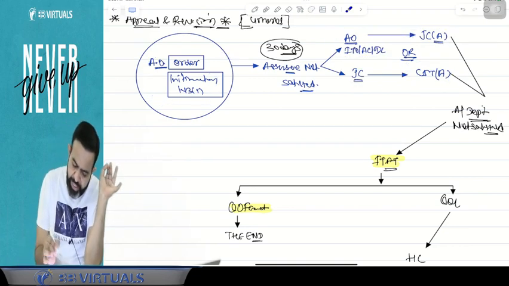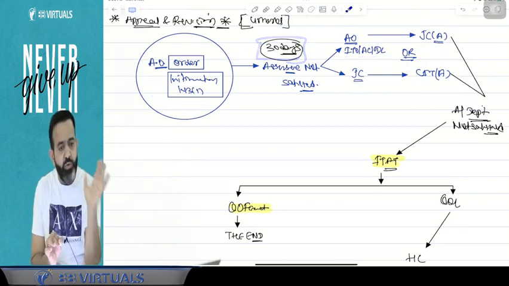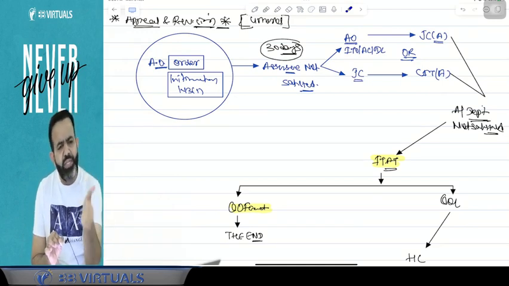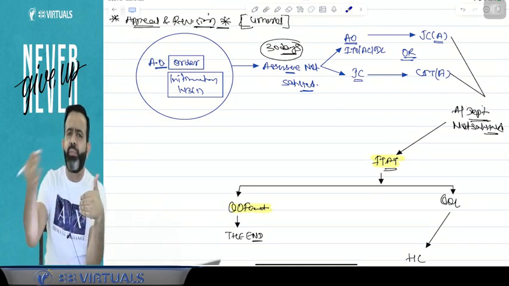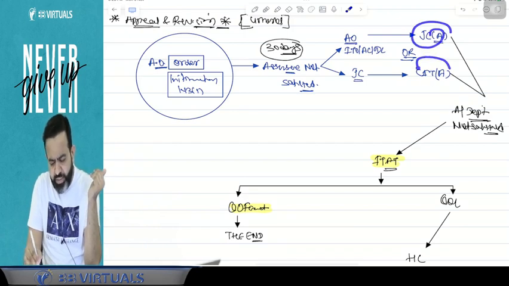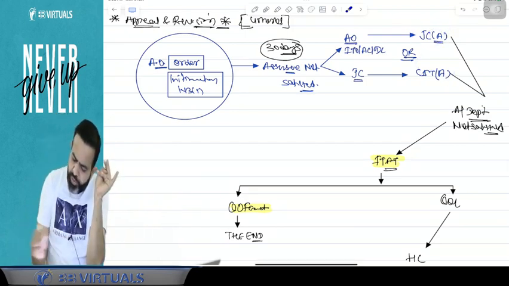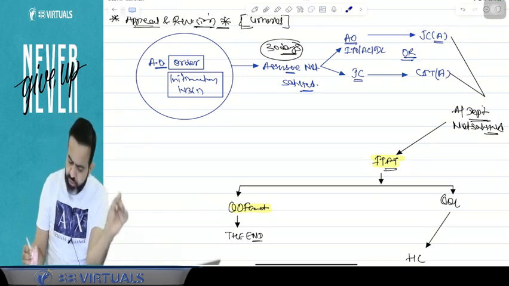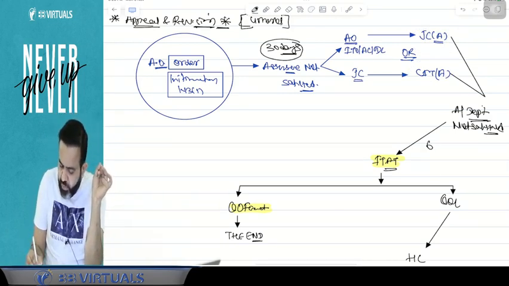Now here the filing time is 30 days. Within 30 days you have to file the appeal. But guys, if there is a delay due to a genuine reason, then your appeal delay can be condoned by the JC appeal or CIT appeal. If the order of JC appeal or CIT appeal is received and the assessee or department is not satisfied, they will file an appeal to the ITAT.